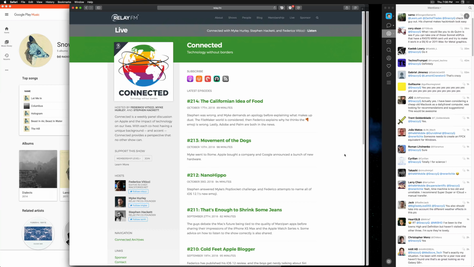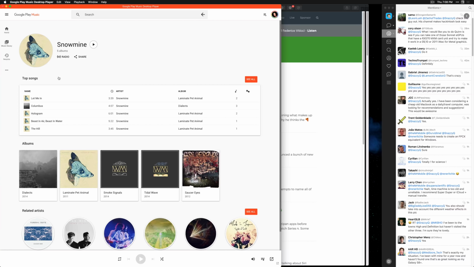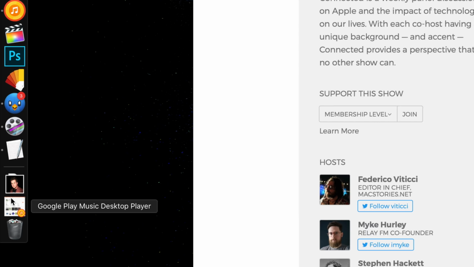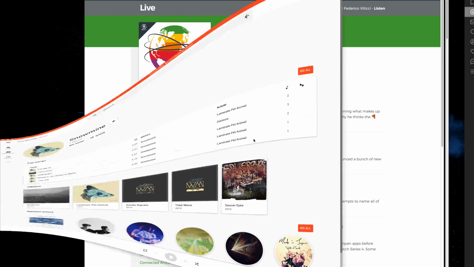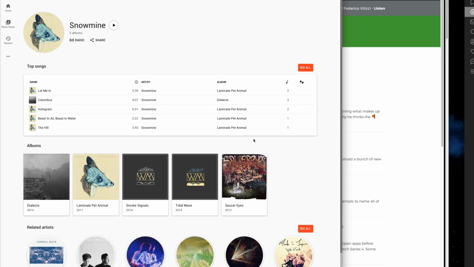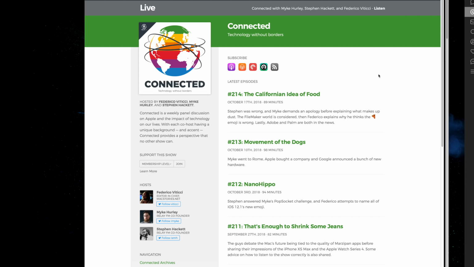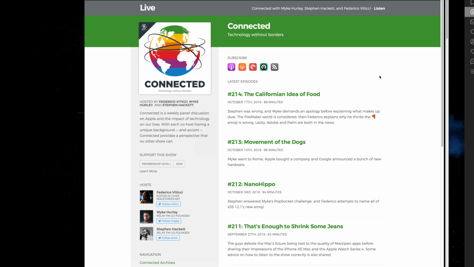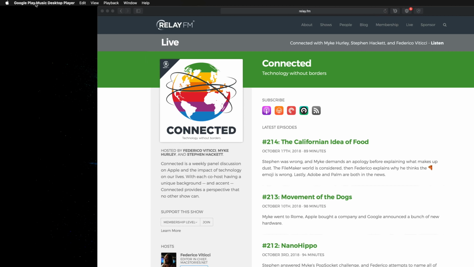But that's not all. Here's your last one. Let's say you have a window that's minimized in the dock, and this is something that many pro Mac users and casual Mac users do all the time. You minimize a window down into the dock, and there it is. Now, sure, you can navigate over to the dock and open it that way, but there's actually a faster and easier way to do it. If you go into this little quick app switcher view, unfortunately, if I navigate over to Google Play Music desktop player, if I let go, that doesn't unhide this window. It does bring the app to the foreground, but it doesn't unhide this window.